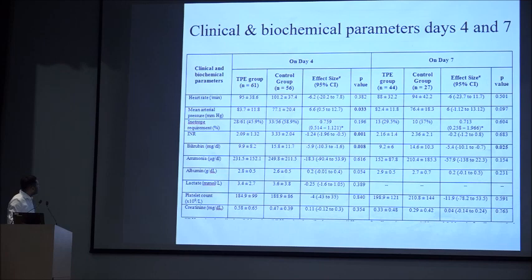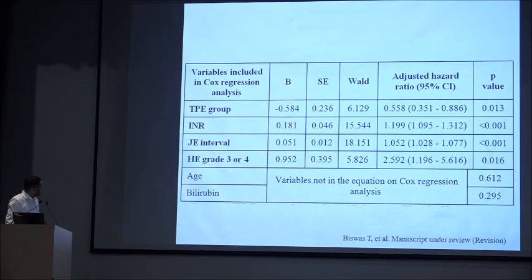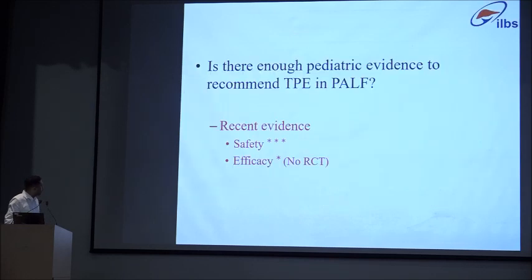As expected, we can see that by day 4 in the TPE group there was a better MAP, so improved hemodynamics, lower INR, lower bilirubin and lower ammonia. This difference was not there at day 7, but this could be because the numbers on day 7 in the control group were low because of the high mortality in the control group. And on regression analysis, we can see that apart from the usual suspects, that is INR, jaundice-encephalopathy interval and HE grade 3 and 4, the TPE group was another independent predictor of native liver survival.